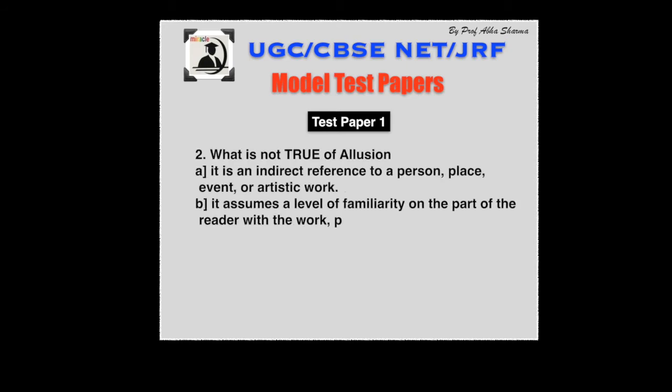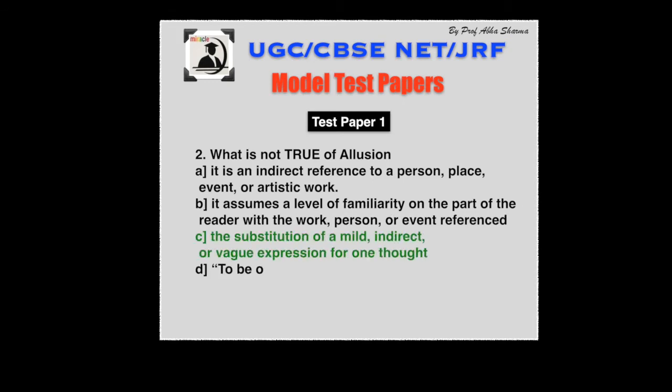Let's take question number 2. What is not true of allusion? The correct answer is C. The substitution of a mild, indirect or vague expression for one thought.